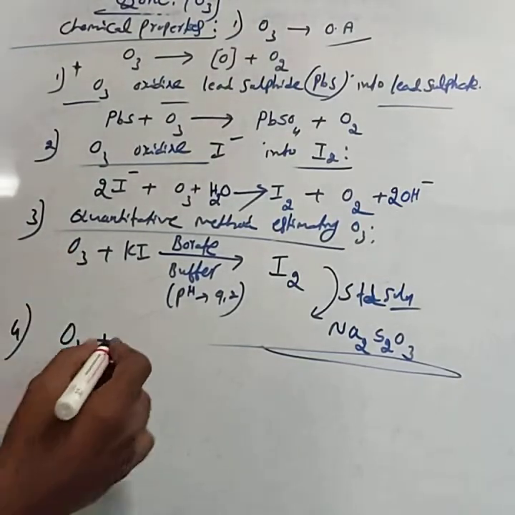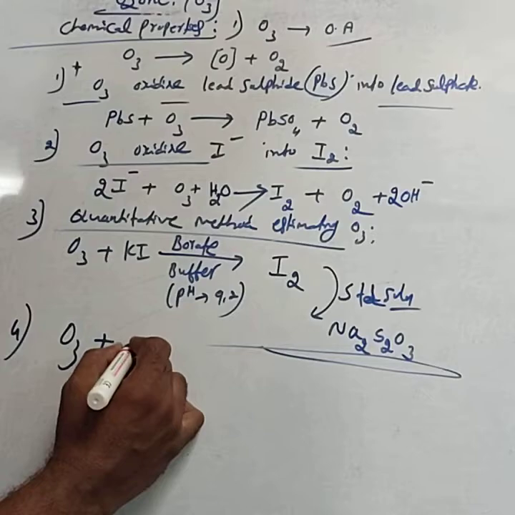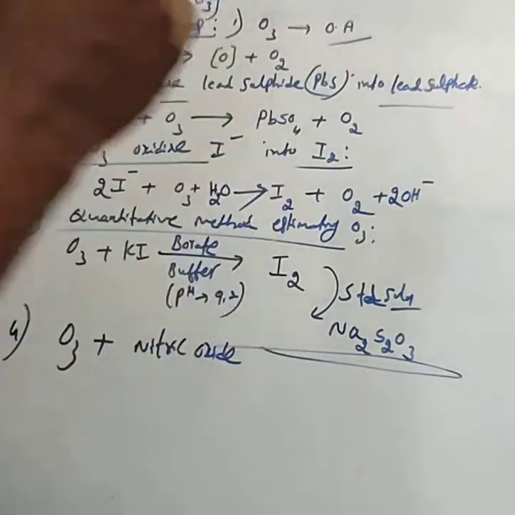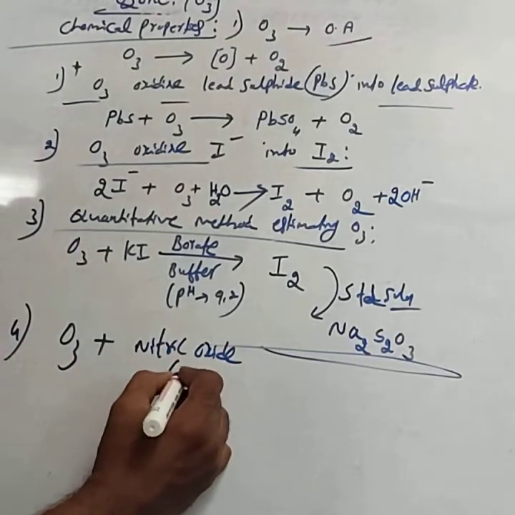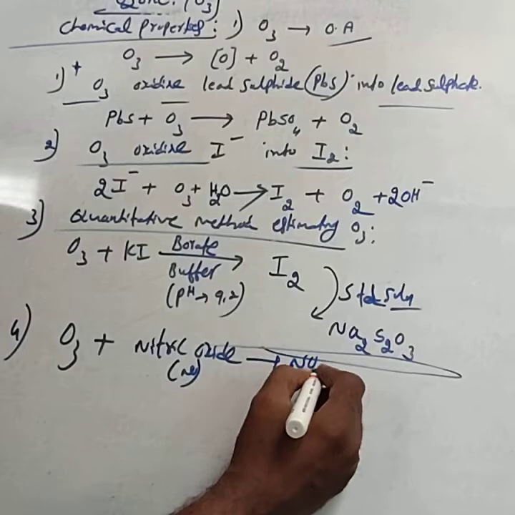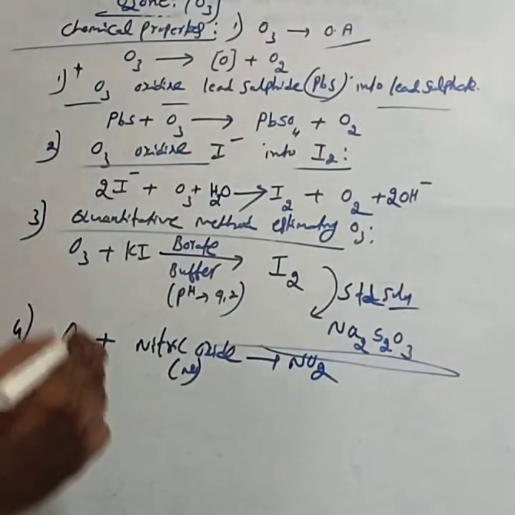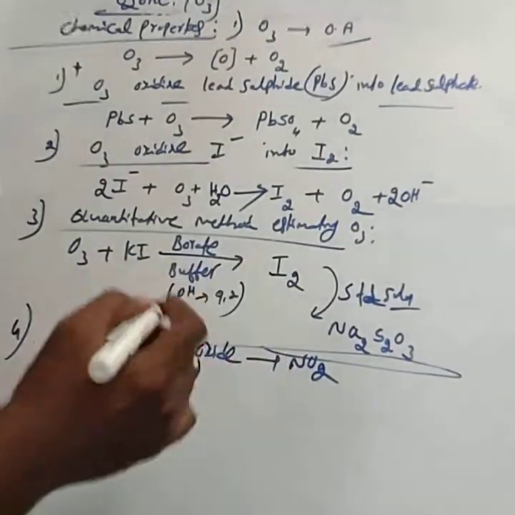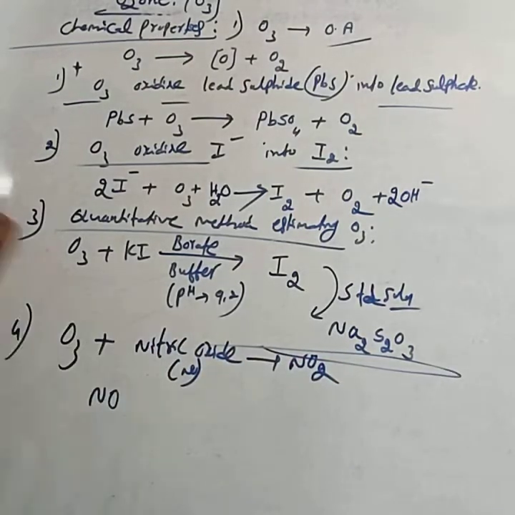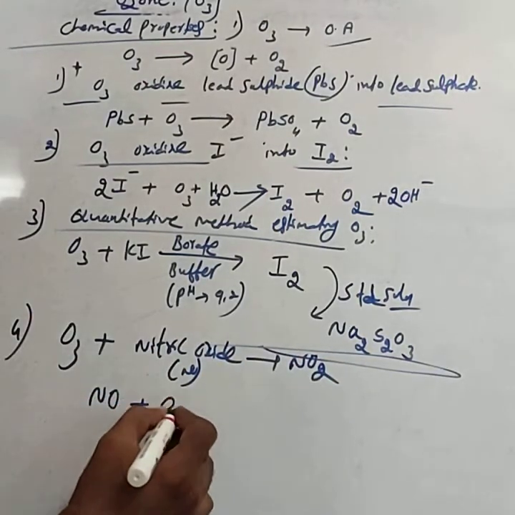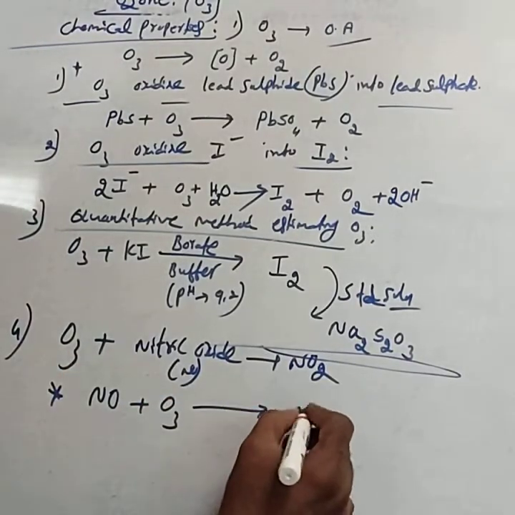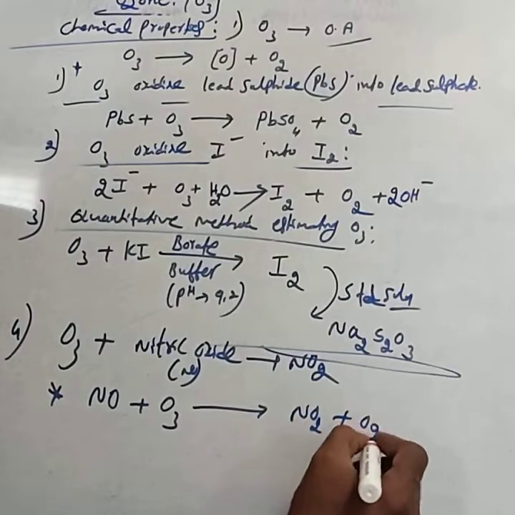Oxides of nitrogen: here we are using nitric oxide, NO. Ozone also oxidizes nitric oxide into nitrogen dioxide. This is also important for completing the reaction. Consider this reaction: NO, nitric oxide, treated with O3 forms NO2 and O2.